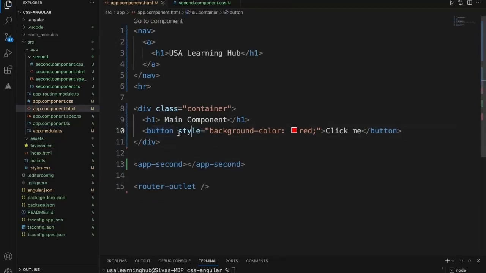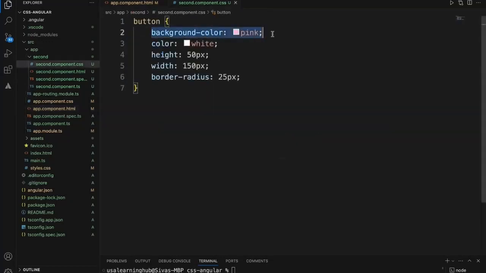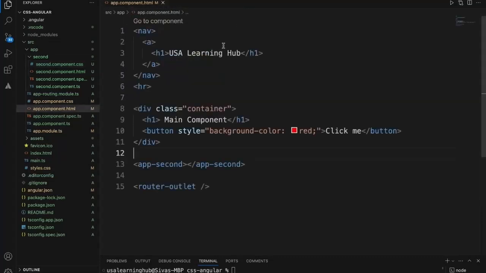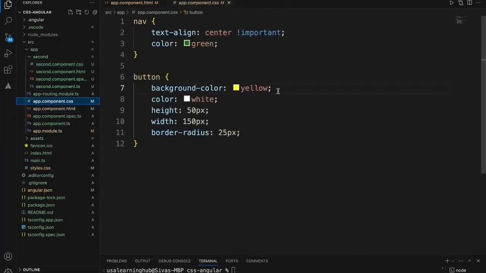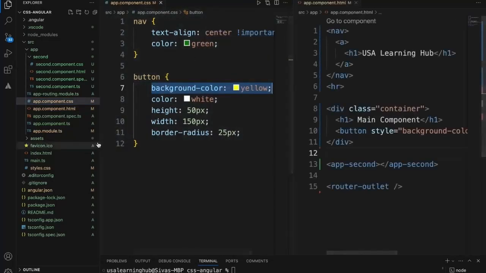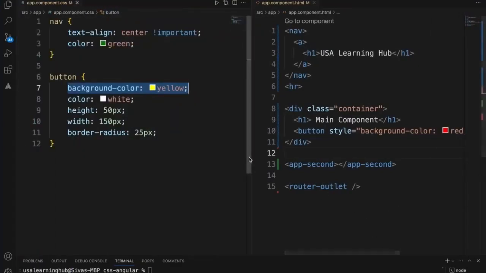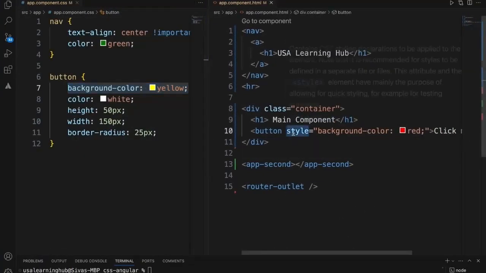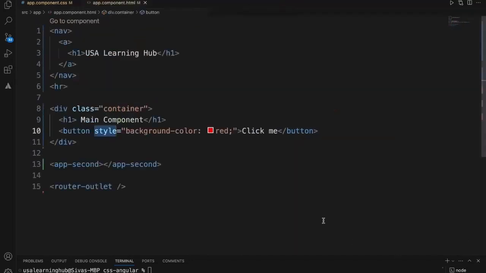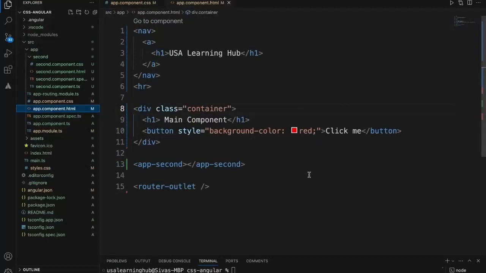This is the inline style where I added the inline background color, and for the same button we already have a pink color. I added here a background color of yellow. But if you notice, this background color added in the inline style overrode the component style. Every time you add inline style, it takes precedence over component style, and component style takes precedence over the global styles. Precedence meaning significance or importance.